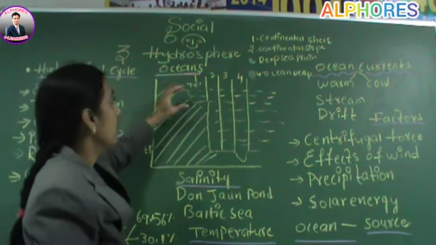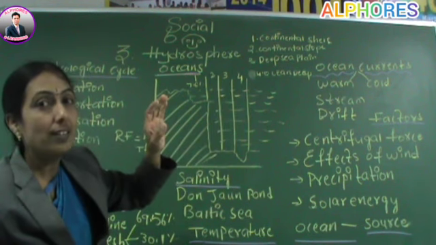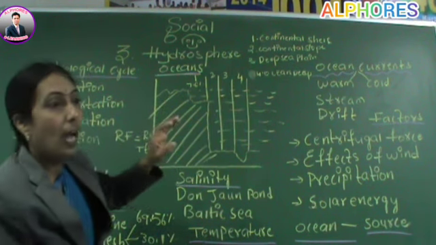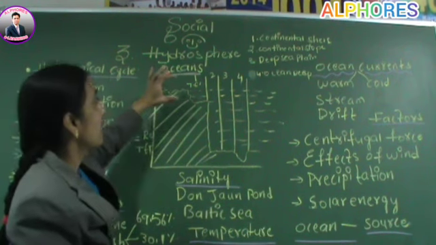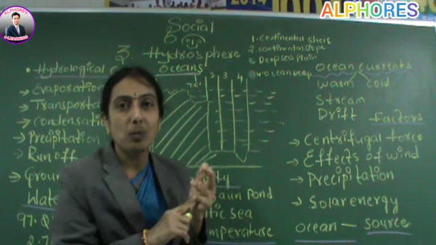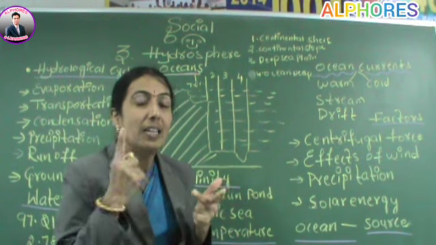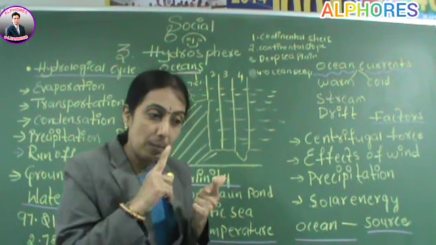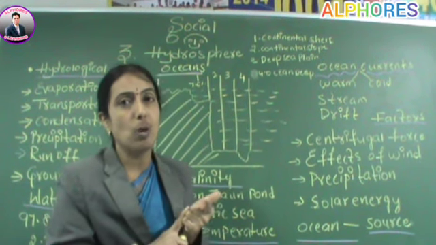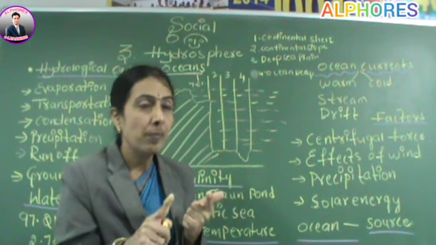What is the speciality? The largest continental shelf is the Siberian shelf, located in the Arctic zone. And what is the speciality of this shelf? Fishes are available here. Oil and natural gases are available here. And this area is very helpful for building seaports also. That is the speciality. So what points do you have to remember here?